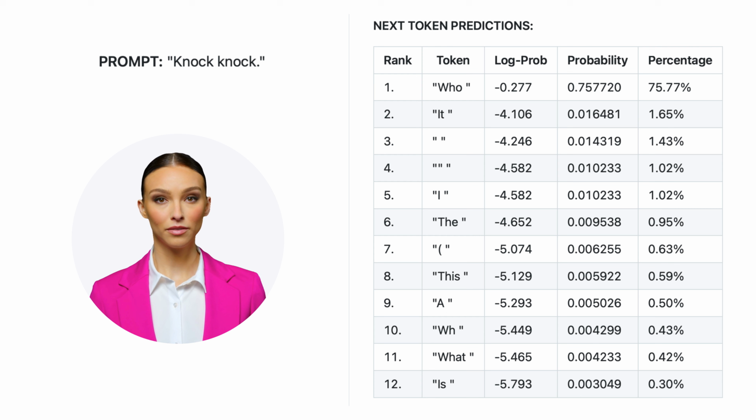Predict the next word. When language models generate text, they're actually predicting subword tokens. In that same way that your brain reacts to the knock-knock setup, they see the input, like knock-knock, and then they predict, what is the most likely next word? It predicts that there's a 76% probability that the next word will be who, and a 1.7% probability that it will be it. This is the core of how language models work.